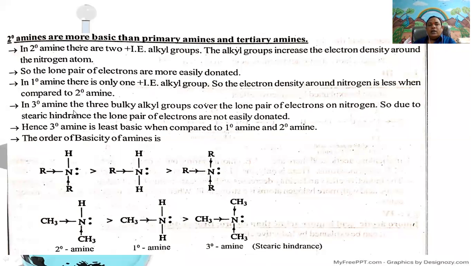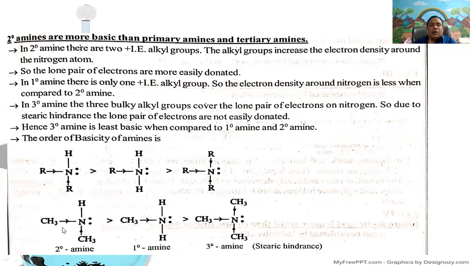But in tertiary amines, the three bulky alkyl groups cover the lone pair of electrons on nitrogen. So due to the steric hindrance, the lone pair of electrons is not easily donated. Therefore, the tertiary amines are least basic when compared to the primary and secondary amines. The order of basicity of amines is secondary amine greater than primary amine greater than tertiary amine.